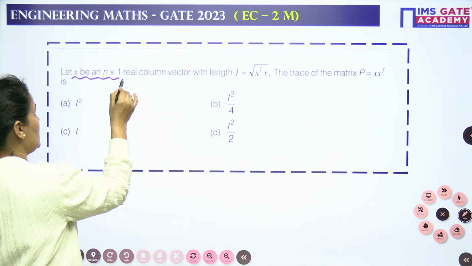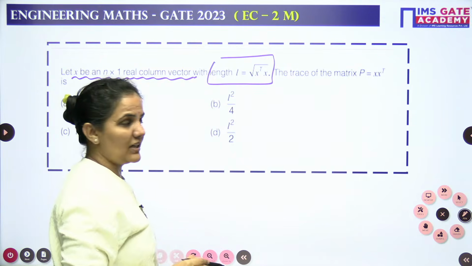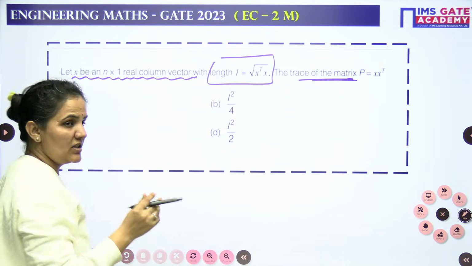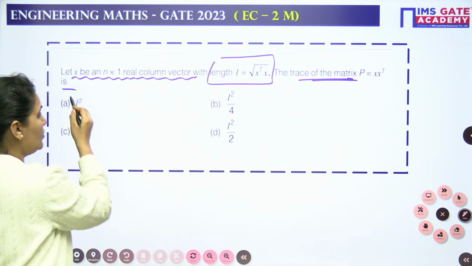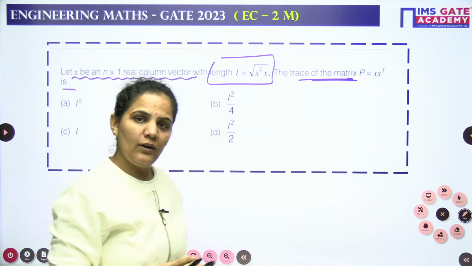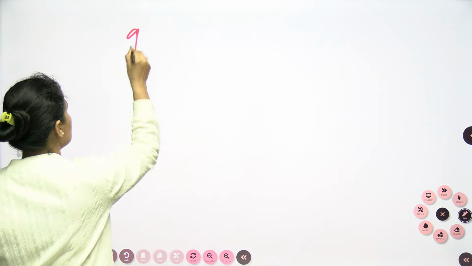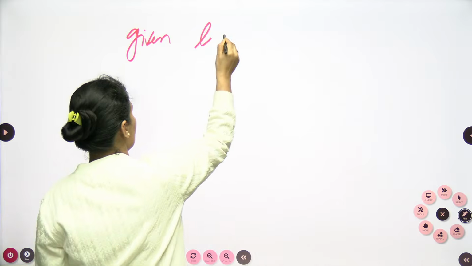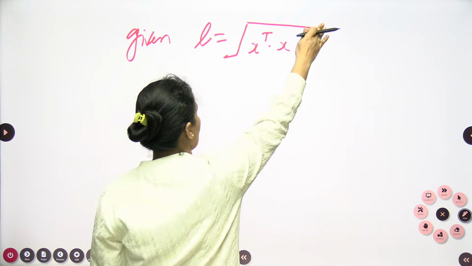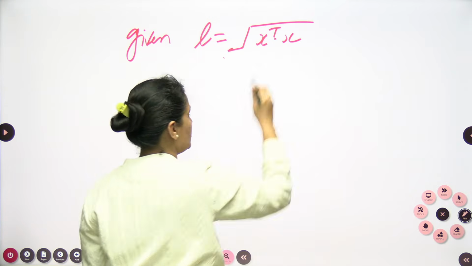Let x be an n cross 1 real column vector with length L, the square root of x transpose into x. The trace of the matrix P, which is x into x transpose, is the matrix P. We need to find out the trace of this matrix P, which is made by x into x transpose, and options are given to us. So first of all, what is given to us? Whatever is given, we will start from that only. It is given to us that the length is nothing but the square root of x transpose into x.